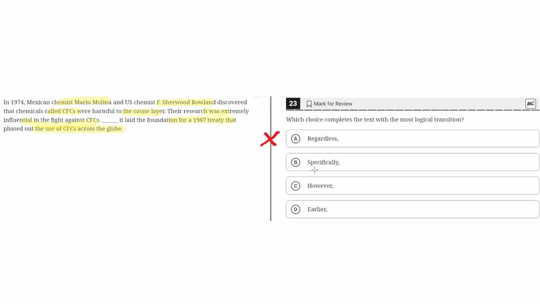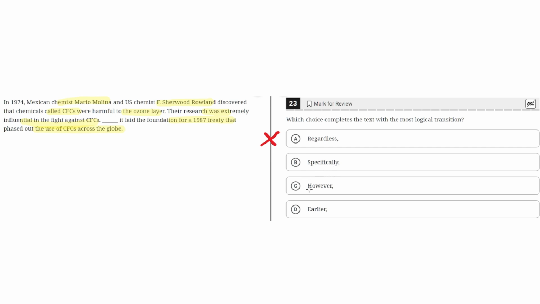B, specifically. This seems to be the correct answer because specifically properly shows how the research was extremely influential in the fight against CFCs, and this is done through how the research laid the foundation for a 1987 treaty against the use of CFCs. Therefore, B seems to be the correct answer.